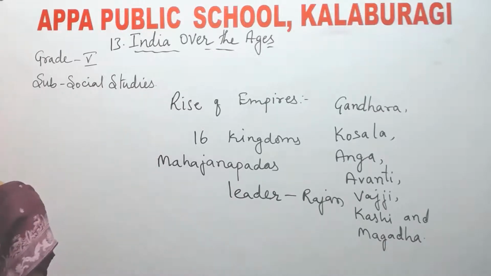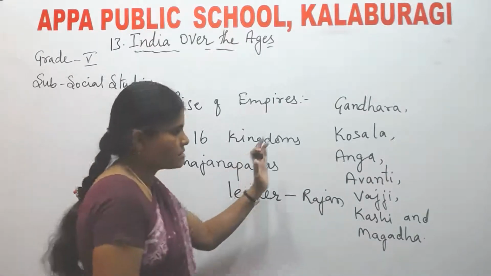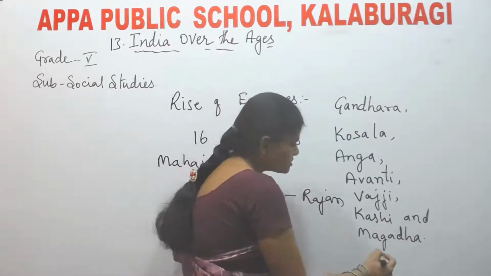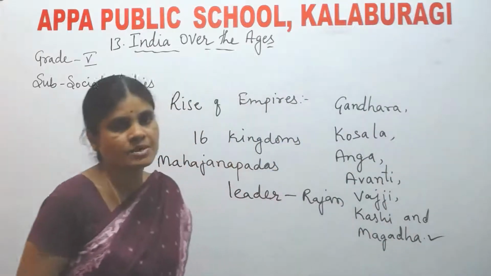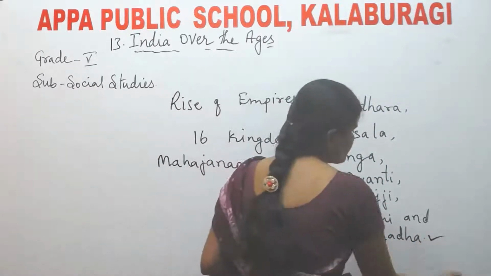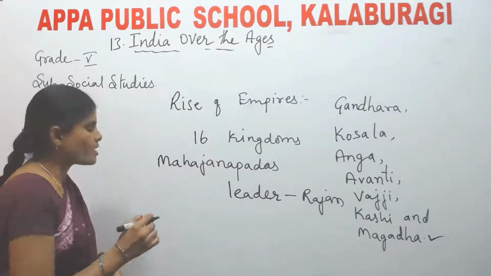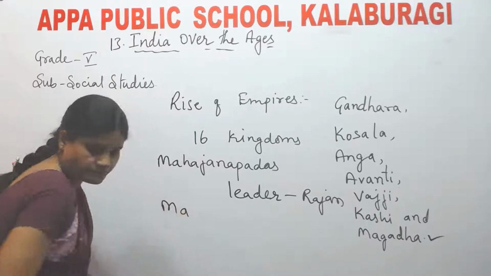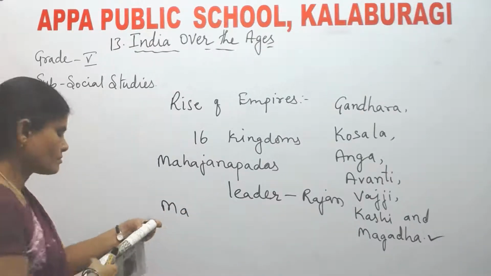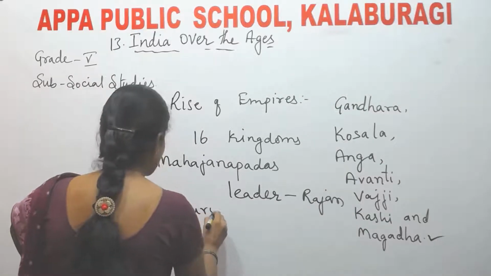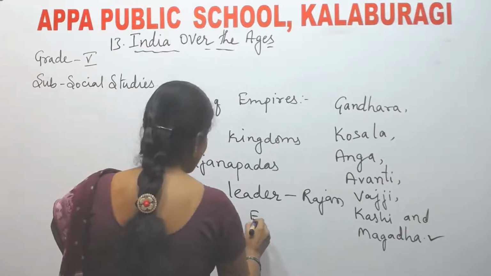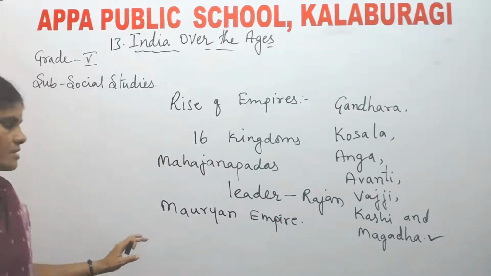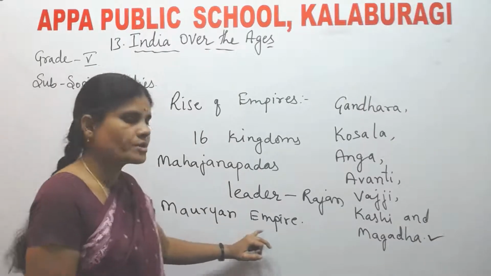Among these Mahajanapadas, Magadha was the most powerful Mahajanapada. Magadha was ruled by the Mauryan Empire. Magadha was the most powerful Mahajanapada and it was ruled by the Mauryan Empire.